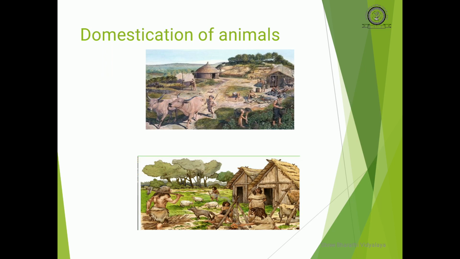Next, in this, the people who are known as hunter gatherers slowly did the domestication of the animals. What do you mean by domestication? Domestication means taming animals like goat, sheep, cattle.